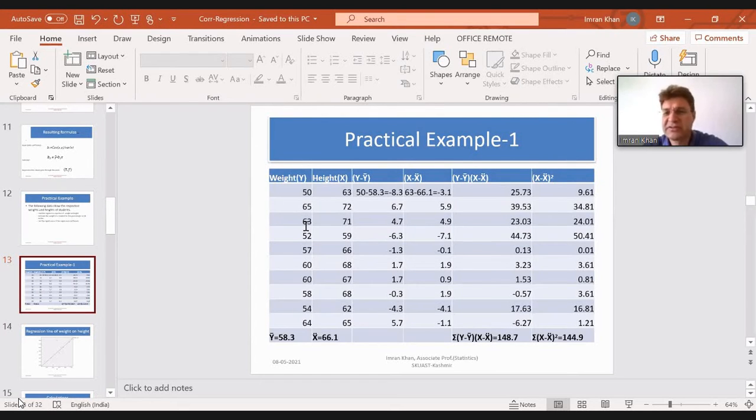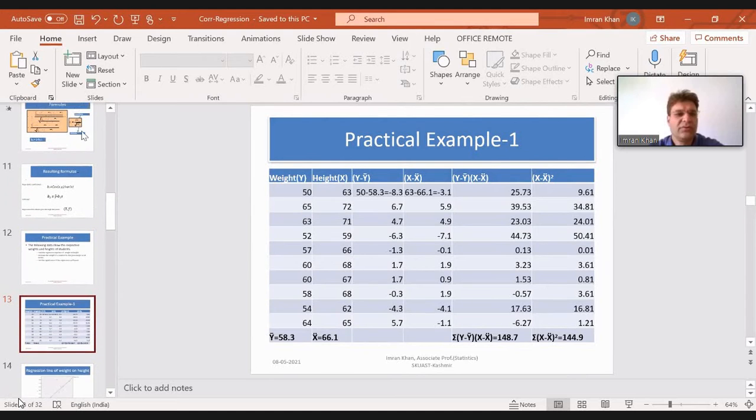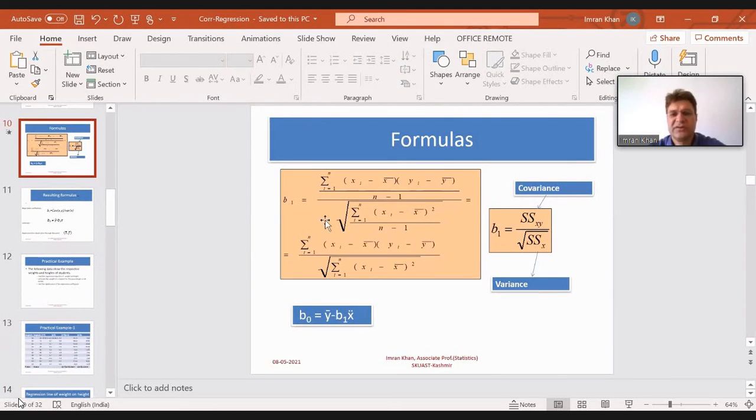Now, just now we were discussing the formula for this. If we go back to this one, to calculate beta 1, in the numerator you have xi minus x bar and yi minus y bar. And in the denominator, you have the summation of xi minus x bar square, and it's under root.